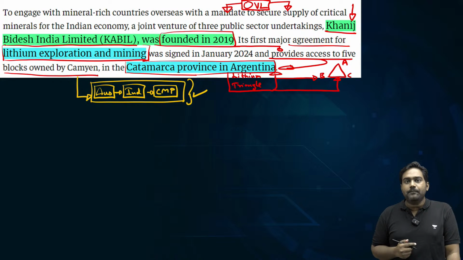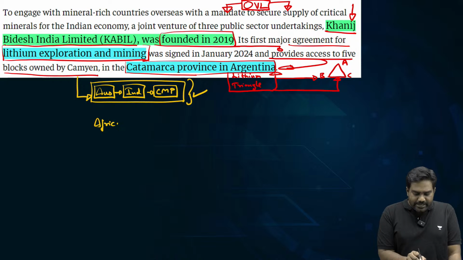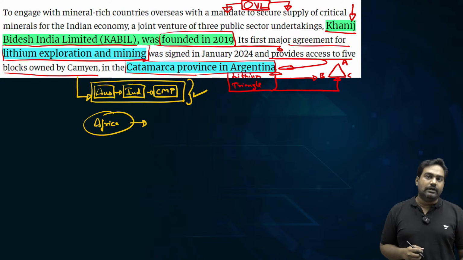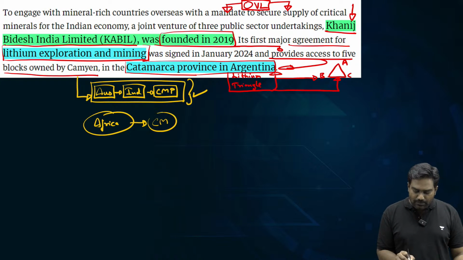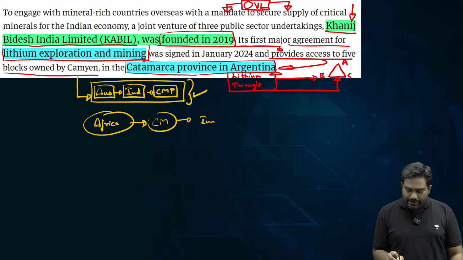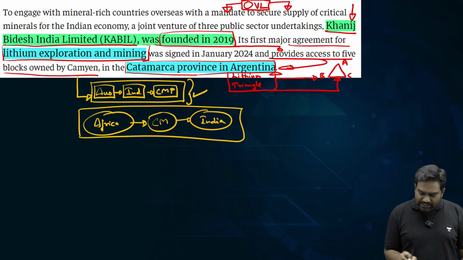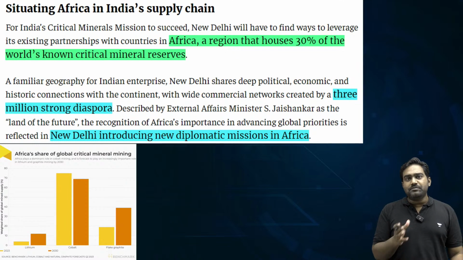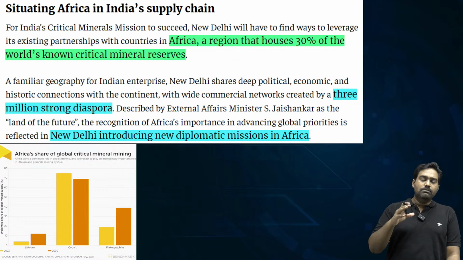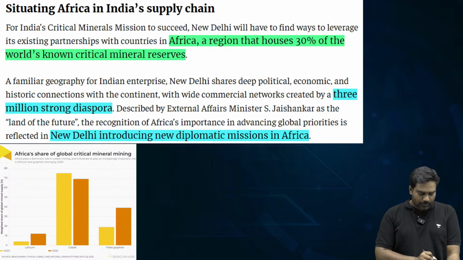We are focusing on Africa as well, and this is the theme of this article, this column. The writer focuses mainly on Africa and the critical minerals present in Africa, and how India can tap those resources by leveraging the diplomatic relations that we have with African countries. Because apart from the lithium triangle and Australia, large reserves of critical minerals are found in African countries.